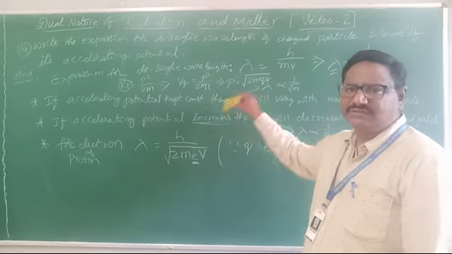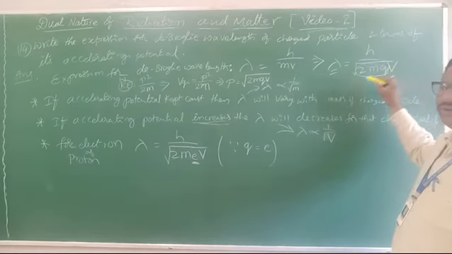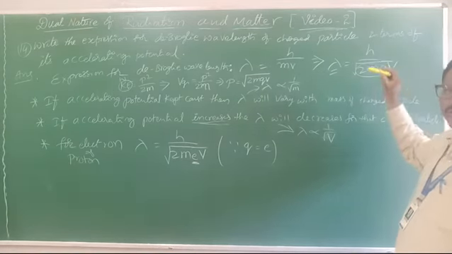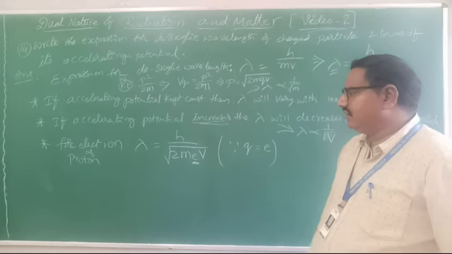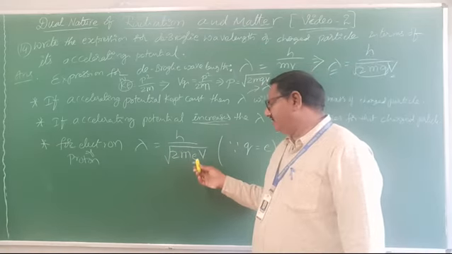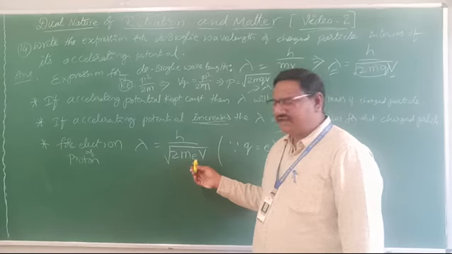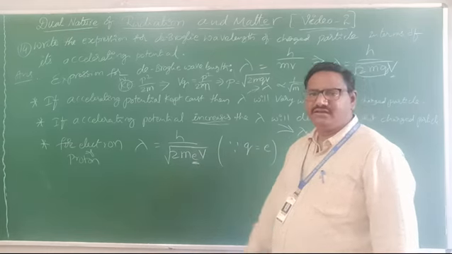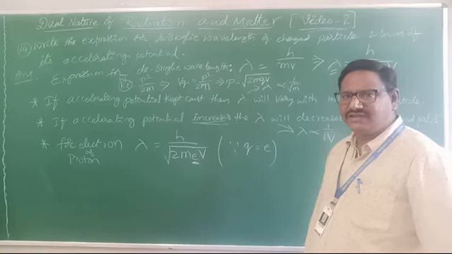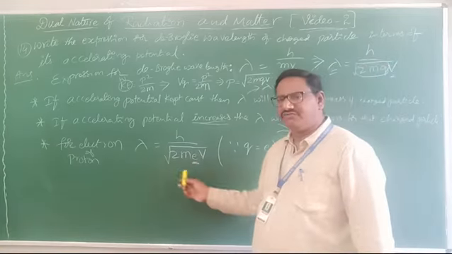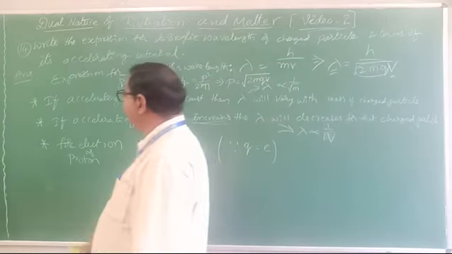Clear? For that explanation only we are giving one equation, that is lambda equal to h by under root 2mqV. Suppose for electron, if they ask, how to write lambda? Instead of this charged particle, here the charge is nothing but the electron charge. So instead of q we will write e. For proton and electron, the magnitude of charge remains the same. So we will write this for both the electron and proton. Clear? This is the most important equation.